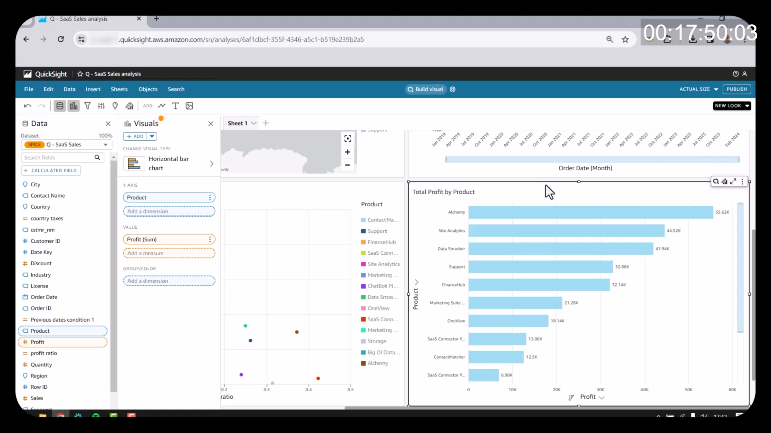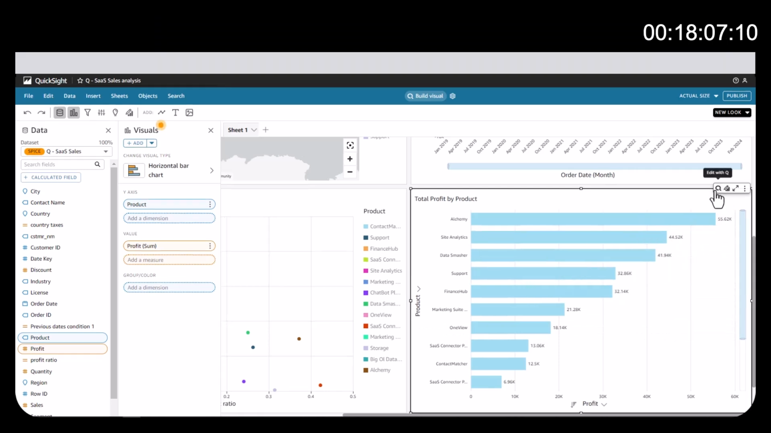So far, we've seen how to build visualizations using language, both vague and precise, and how to create calculated fields using language instead of having to write code. Now, the third capability is to modify or edit visualizations. So in this case, let's say this horizontal bar chart is not really what I'm looking for. So I want to change this.